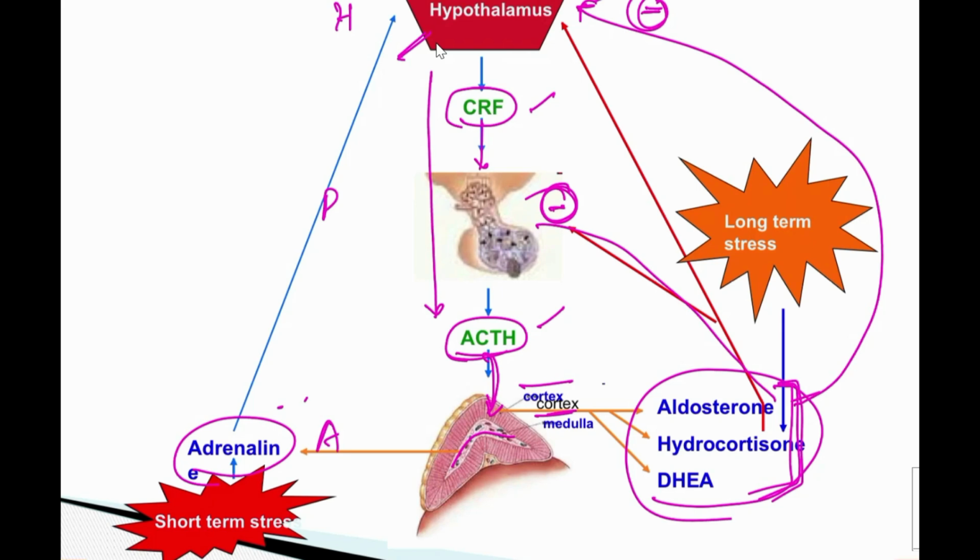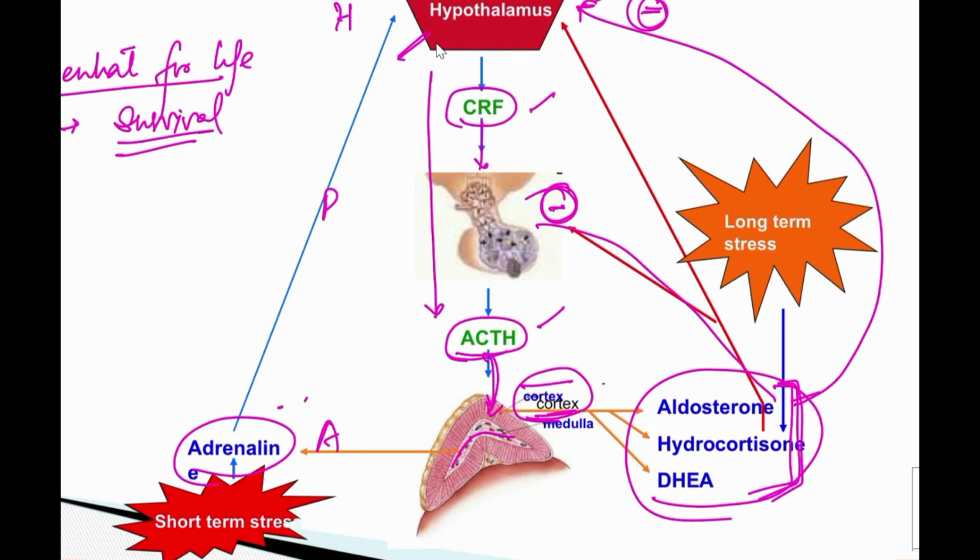So by the middle of the 19th century, it was demonstrated that the adrenal gland is essential for life. And out of this, which part is more important, they also came to know: the adrenal cortex, that is more important for survival. So the adrenal gland is essential for life, and in the adrenal gland, which part? It is the adrenal cortex, which is essential for survival. Okay, how for survival?